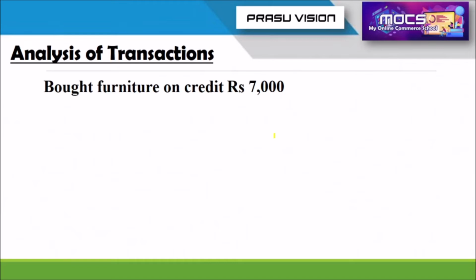And what about the last transaction? Bought furniture on credit, for rupees 7,000. It directly indicates the transaction is credit. So what is coming to the organization? When we are purchasing goods, we noted it as stock because there is no name mentioned of what goods were purchased.